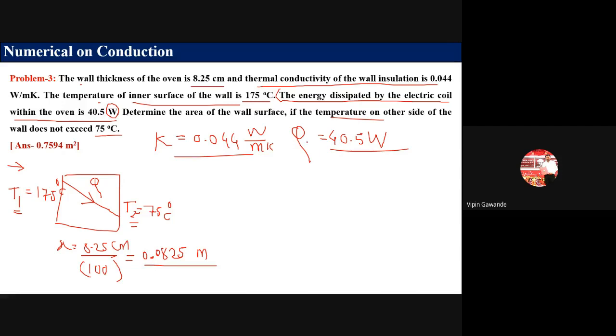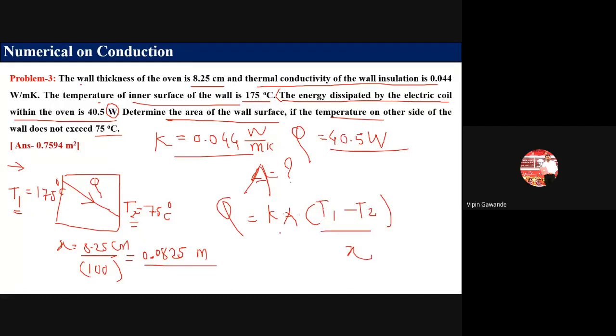So Q is given. Now what do we have to calculate here? We have to calculate the area of the wall surface. So A is unknown. We have to calculate A, the area. So how will we calculate the area? Here use formula Q is equal to K A (T1 minus T2) divided by X. Okay. Now in this problem, Q is given. So Q is 40.5 watt. K is given. K is this value.